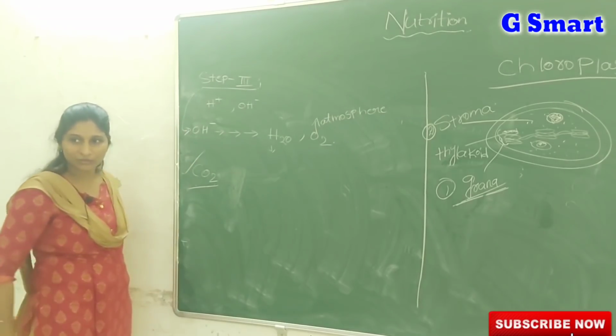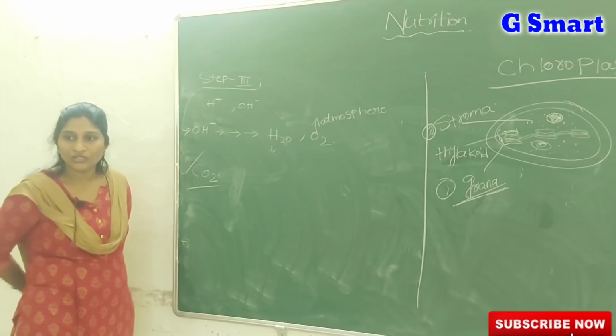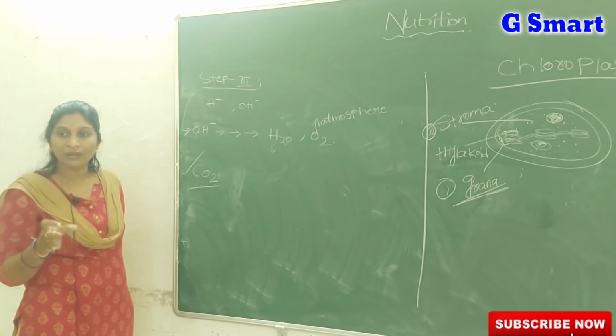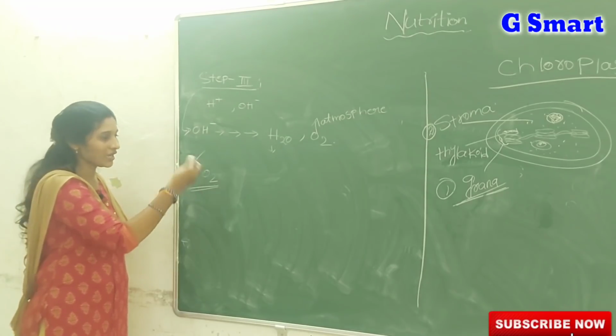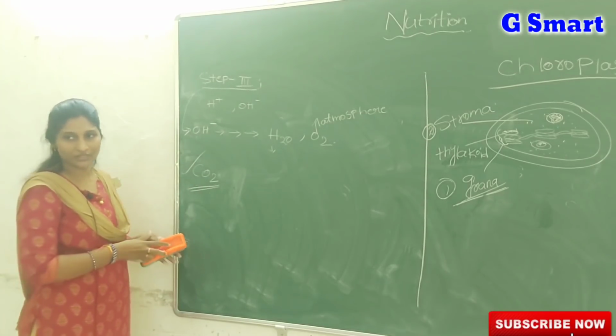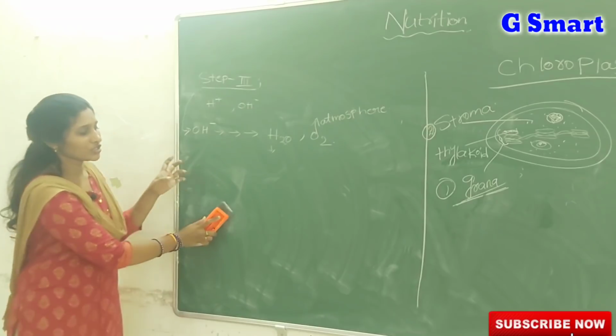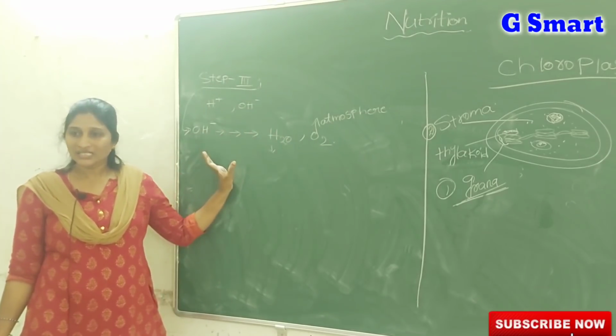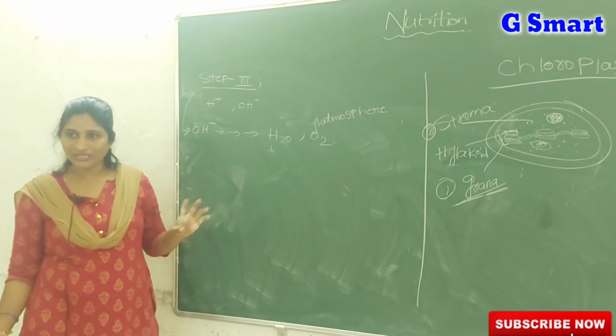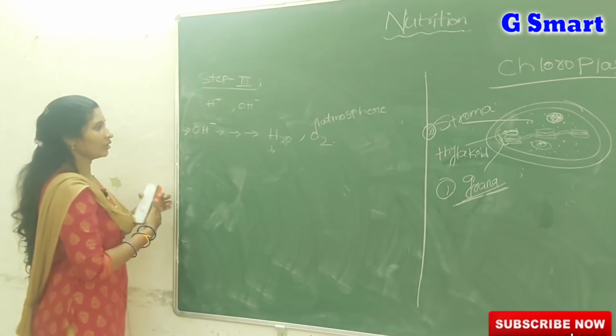By splitting of water molecule only. So in the photosynthesis process the oxygen is released from water molecule, not from CO2. Then what is the change of CO2, later we will see. So in the photosynthesis process oxygen is released from water molecule. That step only we call as photolysis of water, that is discovered by Robert Hill.